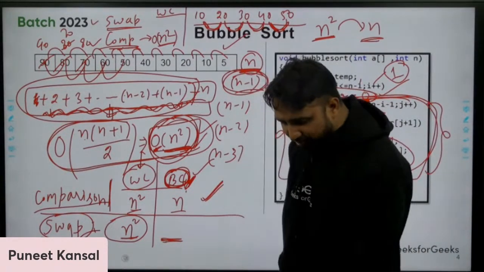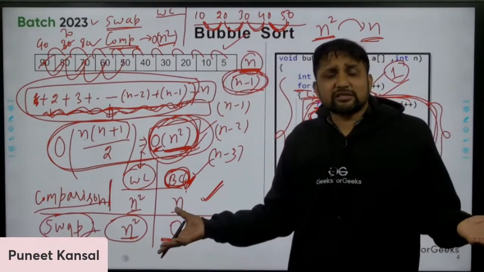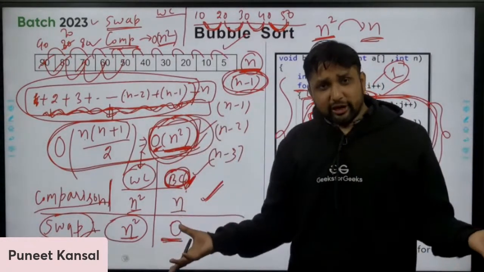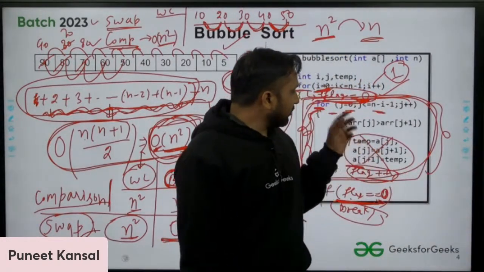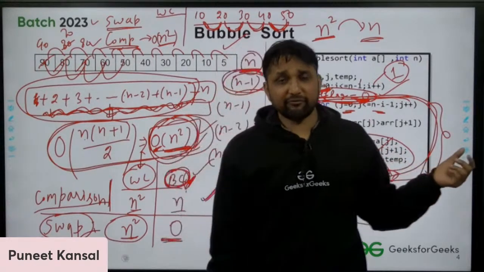Ravi says, Praveen says that is 0. You are right. In the best case, the array is already sorted. If the array is already sorted, we are not performing any swap. We are not going into this if statement. We are not performing any swap if the array is already sorted.